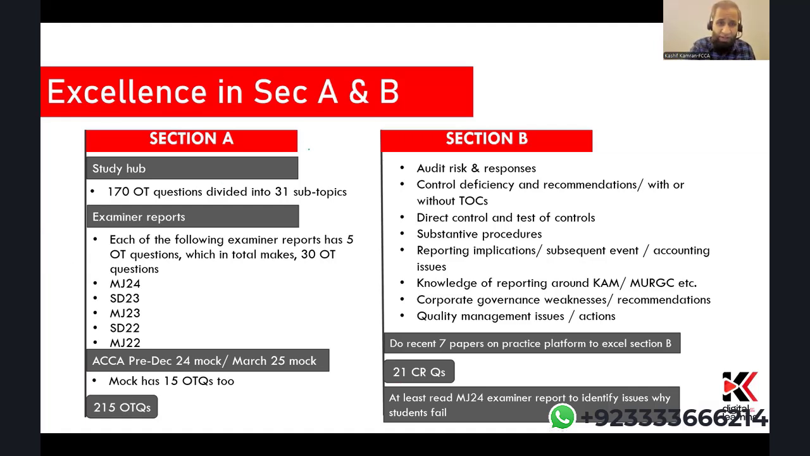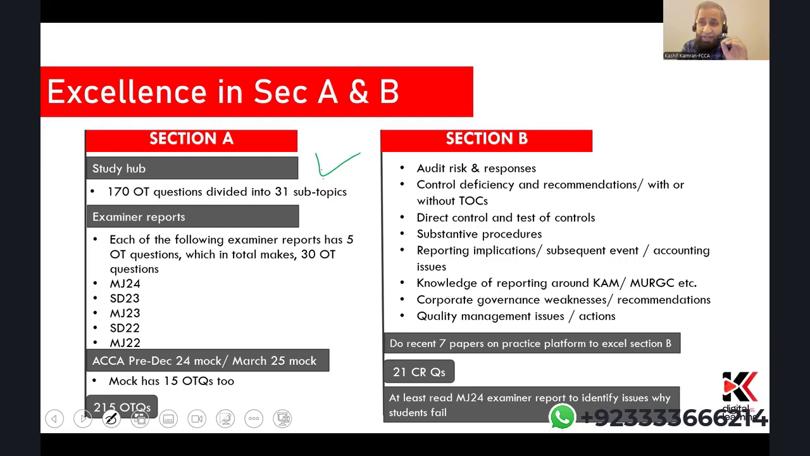In terms of section A, the first thing is the study hub. Study hub has 170 OT questions, which are divided into 31 topics. 170 OT questions. Look at the practice. They divided them into 31 topics for your ease.